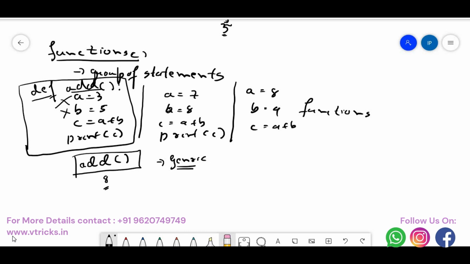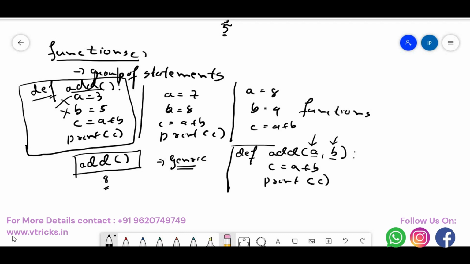The general syntax of defining a function is def followed by the function name. Here I'll give two parameters, one for a, another for b, and a colon. Here I have two variables, one variable is a, the other variable is b, so that whenever the user calls add with two numbers, the first number comes and sits in the place of a, and the second number comes and sits in the place of b. Now when I do c is equal to a plus b, every time the code is dynamic. I say print c.